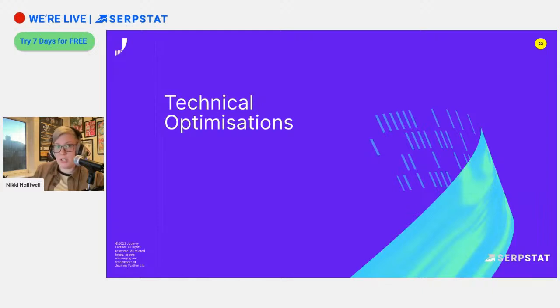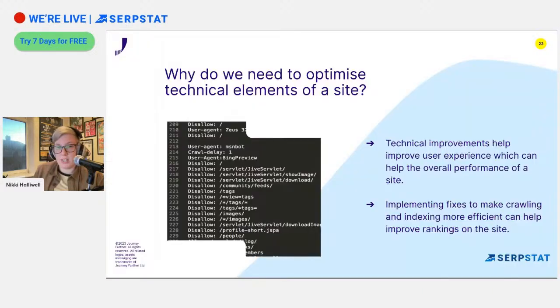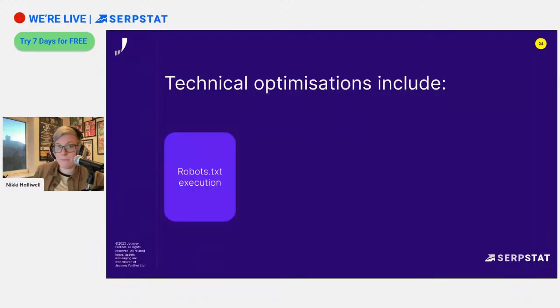So, technical optimizations that we could do now that we understand that a little bit. There's lots of technical elements that we need to optimize, and this is an example of just one of them. The image that you can see is the robots.txt file. We need to look at these technical elements so that we can improve the user experience, which therefore improves the overall performance of a site. And we can implement fixes to make this process a lot easier.